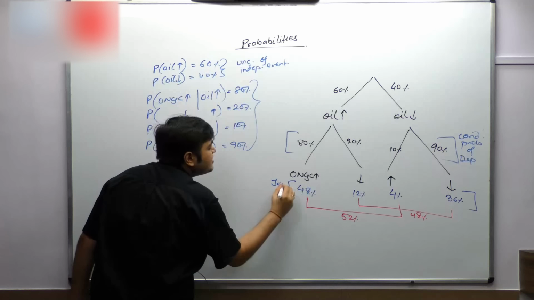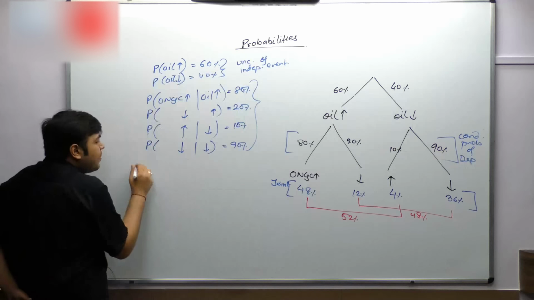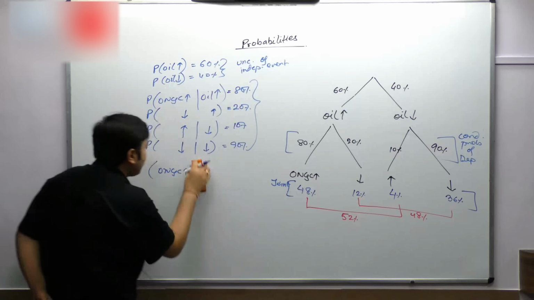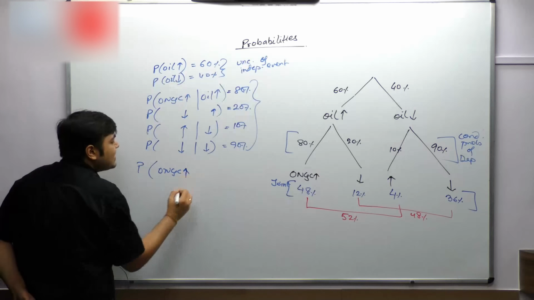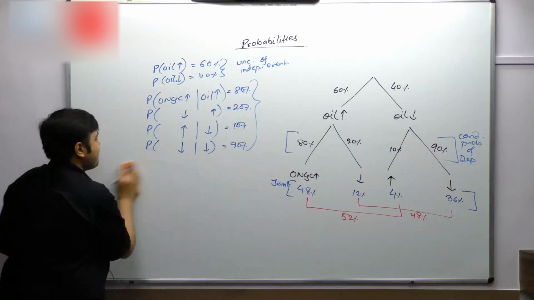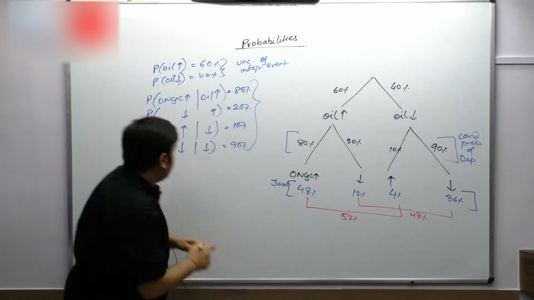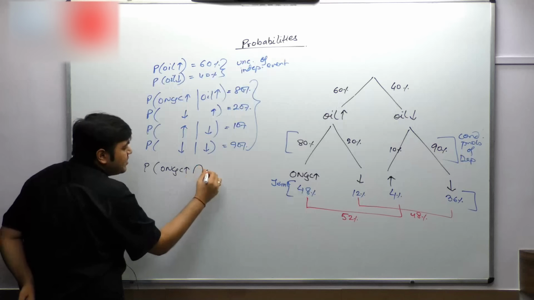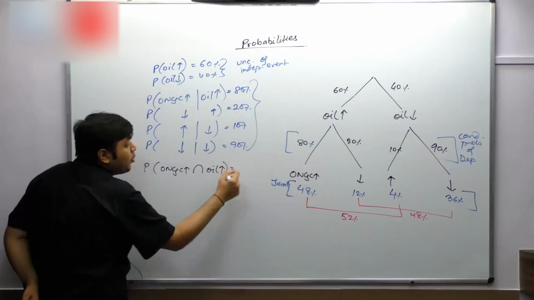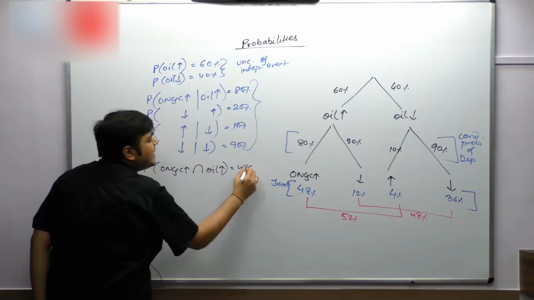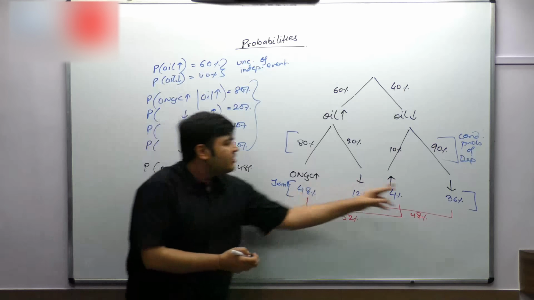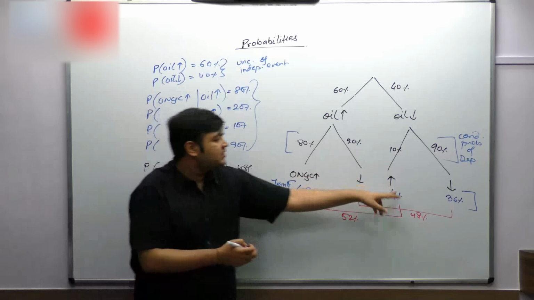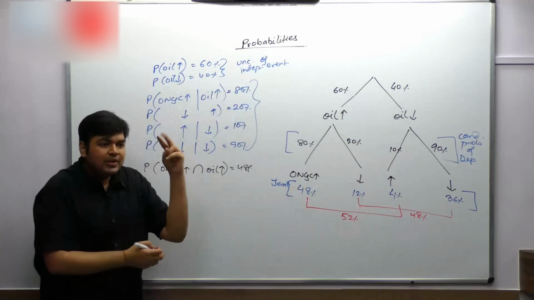These probabilities are joint probabilities. The probability that ONGC has gone up and oil has also gone up, both the events happening together, is 48%. Out of total 100 situations, in 48 situations, oil and ONGC both have gone up. None of the other situations, both are true. It's a joint probability, two things happening together.